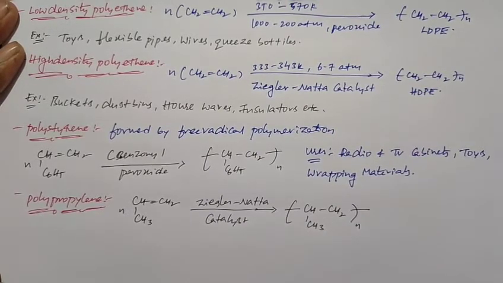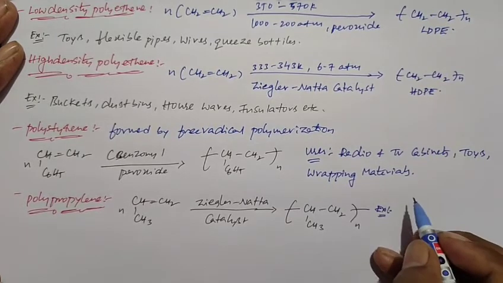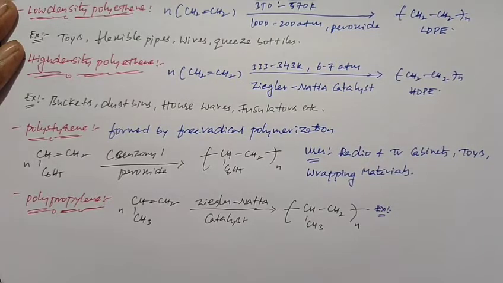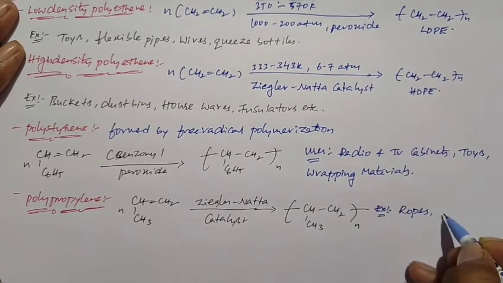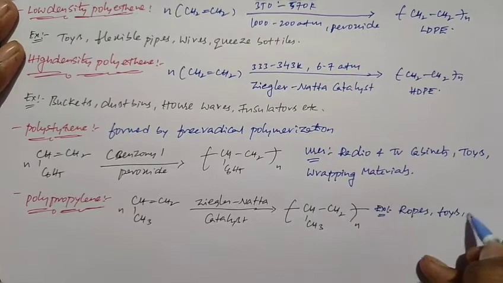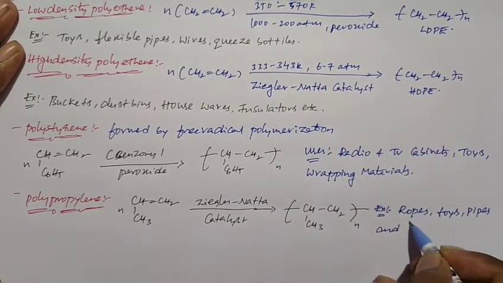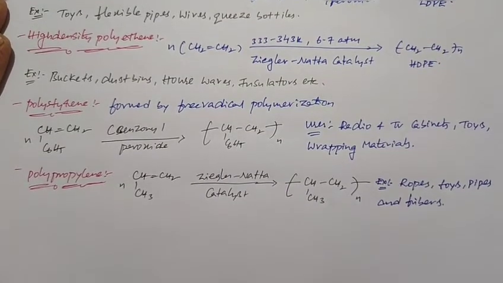polypropylene. If you see the uses of polypropylene, so generally the polypropylene is used in the making of ropes, toys, pipes, fibers. So this is about polypropylene.